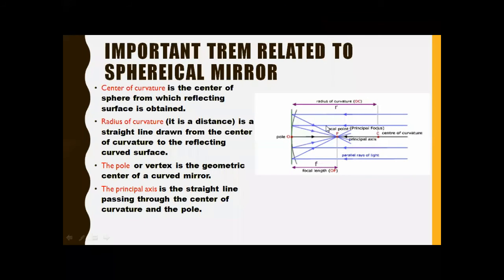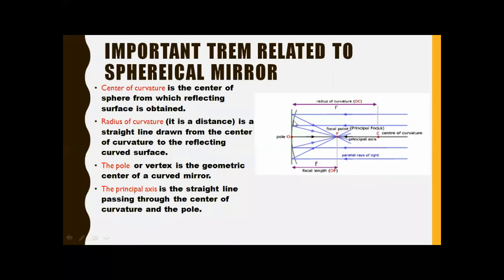And those terms are, first, the center of curvature. So what is the center of curvature? It is the center of the sphere from which the reflecting surface is obtained. It is the center of that sphere of which the mirror is a part.